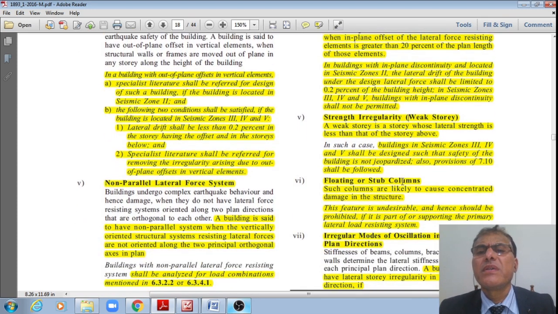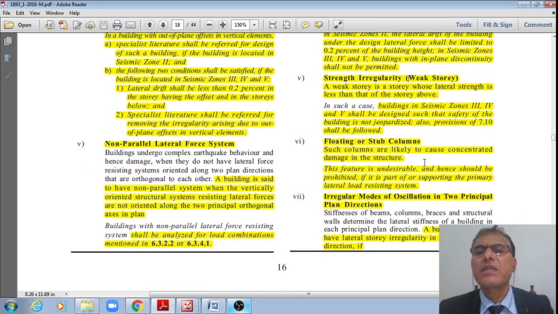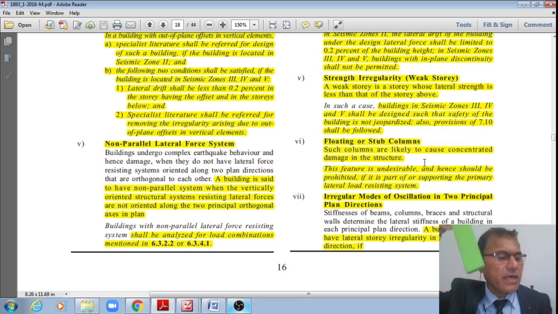Next one is strength irregularity or weak story. It means a story whose lateral strength is less than that of the story above. However, in such cases, the buildings located in seismic zones 3, 4, 5 shall be designed such that the safety of the building is not jeopardized, or provisions of Clause 7.10 shall be followed. Next one, floating or stub columns. Such columns are likely to cause concentrated damage to the structure.